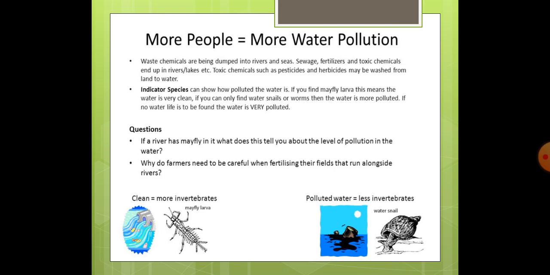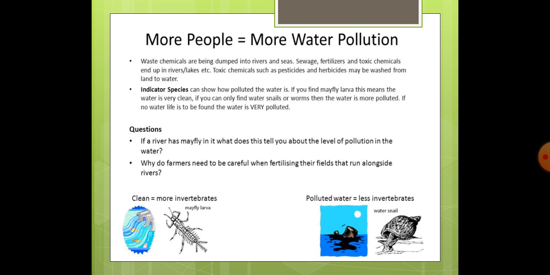And if their agricultural land is very near to the river, they will easily reach that water. So, to check that these chemicals are not reaching the water, the concentration of fertilizers used in their field should be controlled.